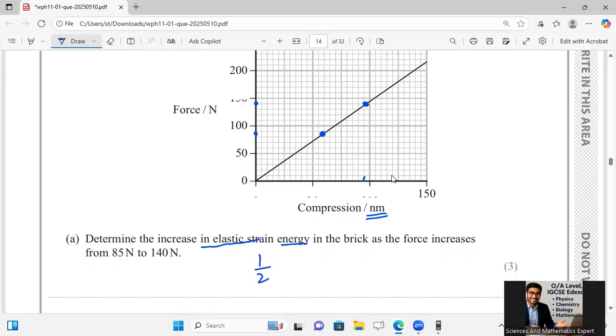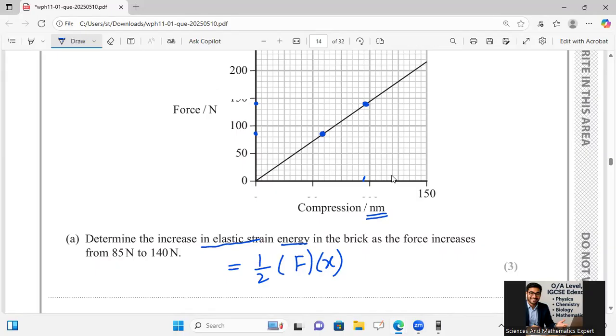1 by 2 into Fx, area under the graph. You can also use the trapezium formula for the area under the graph to get exactly the difference. But if I use the big right-angled triangle and then the small right-angled triangle and subtract, I can also get the same answer.